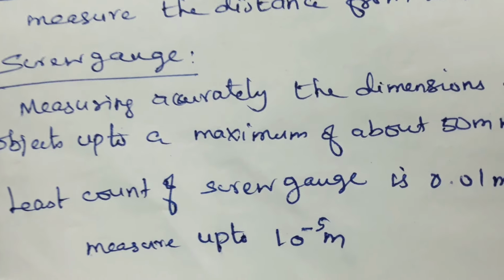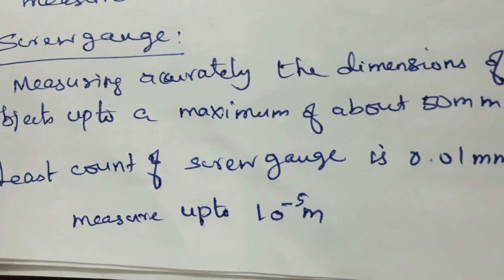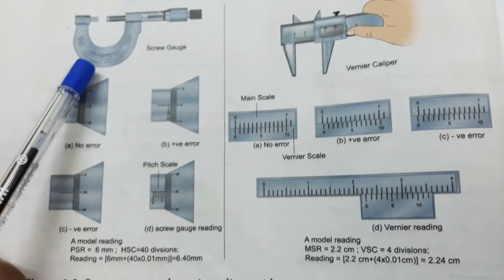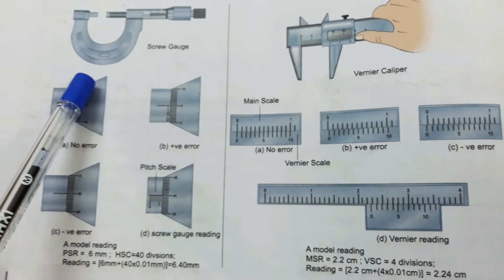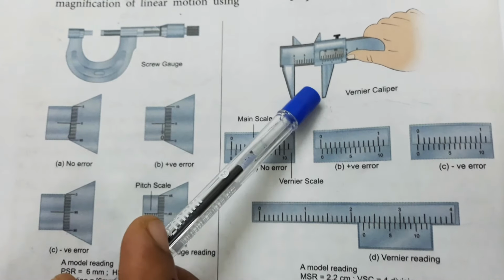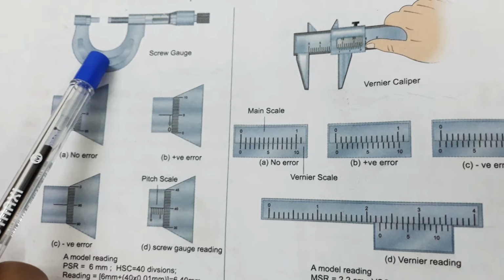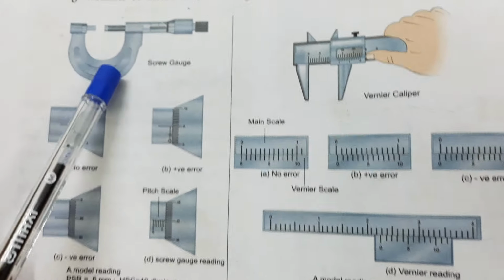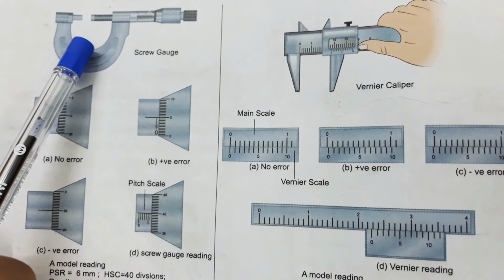Measurement of small distances using screw gauge and vernier caliper. Screw gauge and vernier caliper you have learned in the 10th standard. This is the screw gauge, this is the vernier caliper. With the help of the screw gauge you may have calculated the thickness of a coin, calculating the zero error and zero correction.